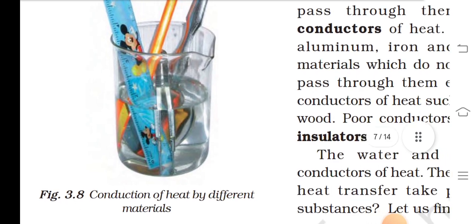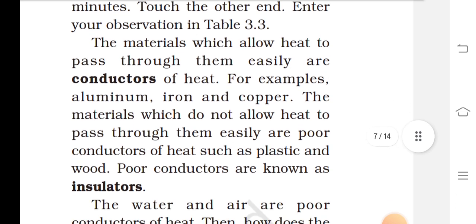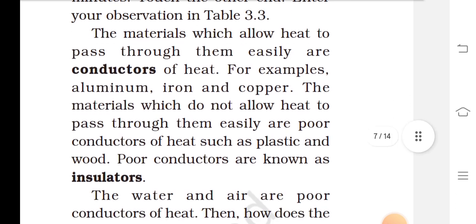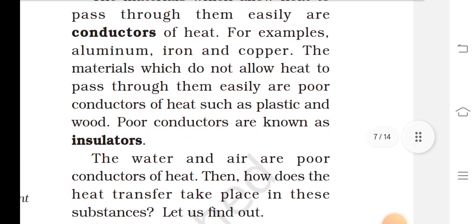Conduction of heat differs in different materials. Try touching the others and enter your observations in table 3.3. The materials which allow heat to pass through them easily are conductors of heat. For example, aluminum, iron, copper.